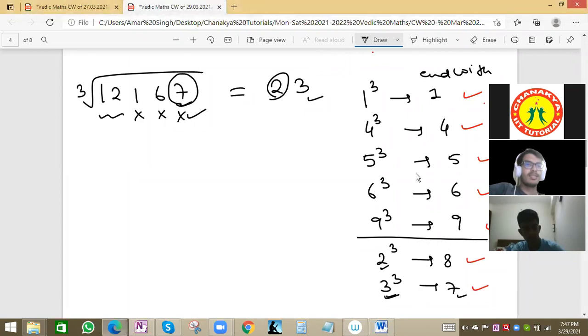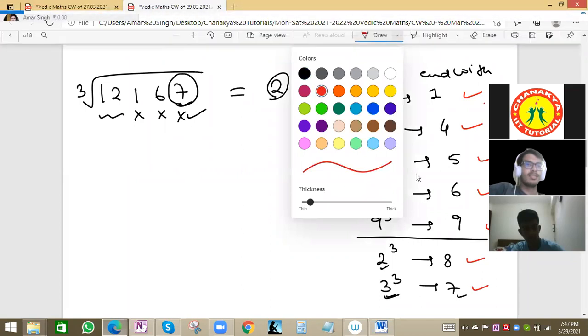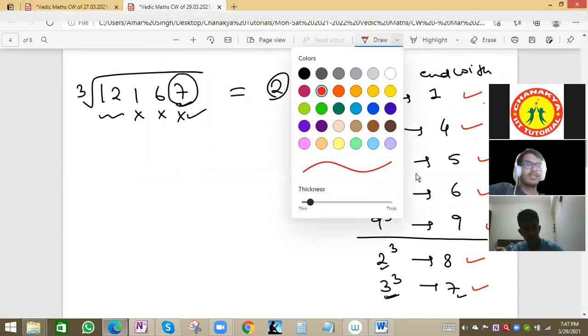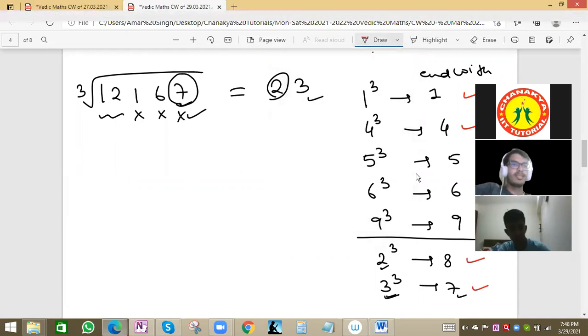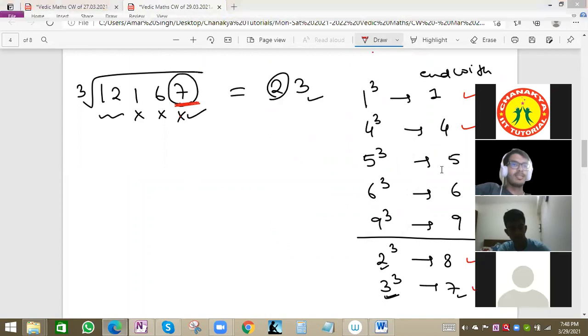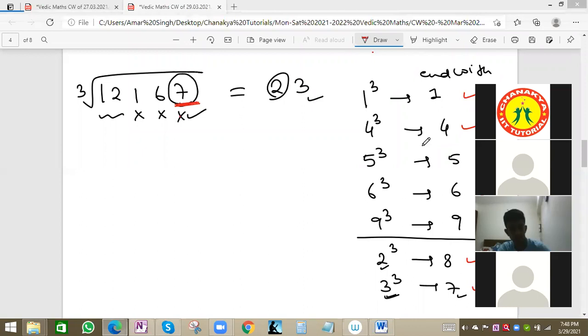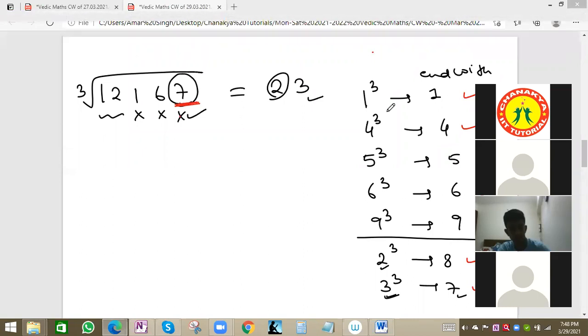One second, let me explain. What is the method here? First we'll see the last value. Last means one's place. One's place is 7, so the cube root will have 3. 7 and 3 are related. 3 we will write.